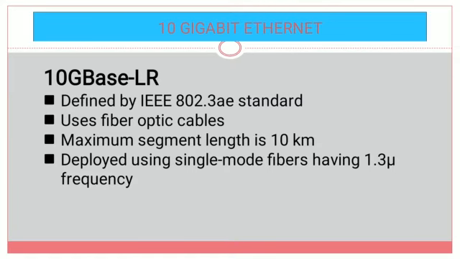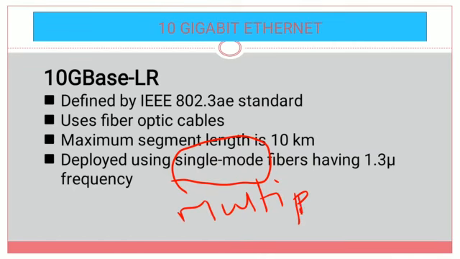And the next thing is, here it is a single mode fiber, whereas 10G base SR is multi-mode fiber. So that is also the difference: this is single mode fiber optics, and 10G base SR is multi-mode fiber optics.